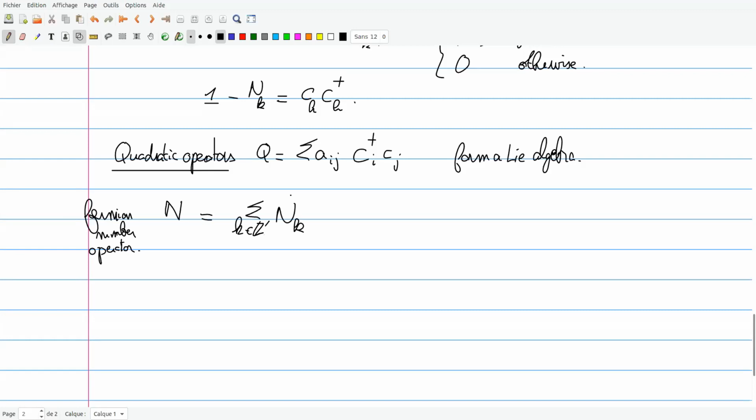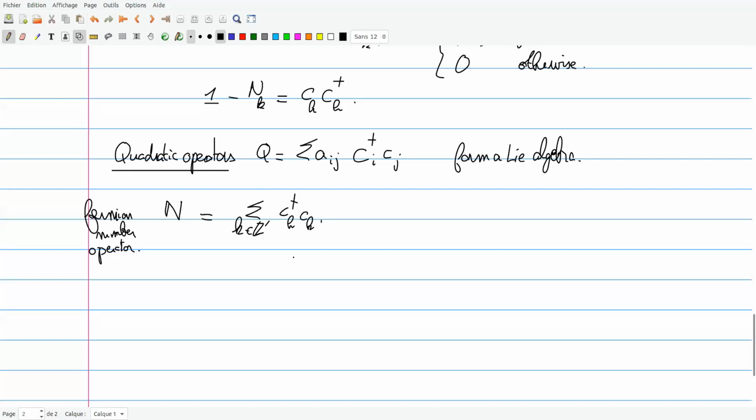You see that this fermion number operator is indeed quadratic; I can replace it by the definition c_k dagger c_k. But this operator is not really well defined, because the number of fermions is infinite. But there is a way to regularize it.